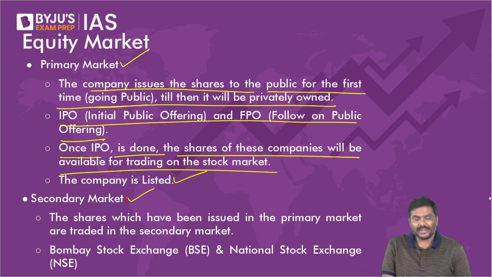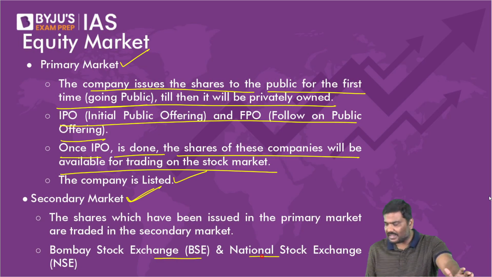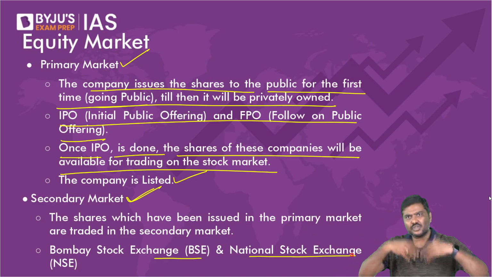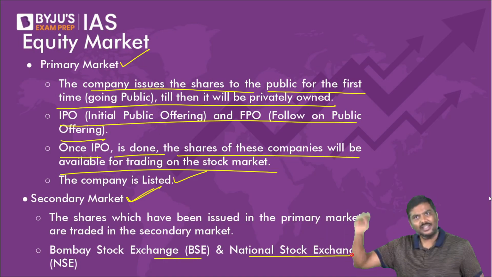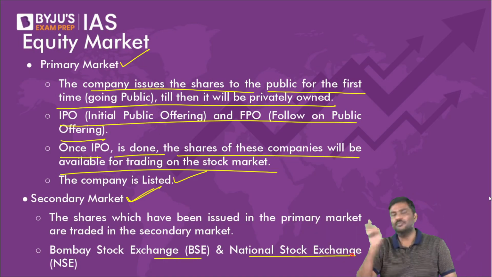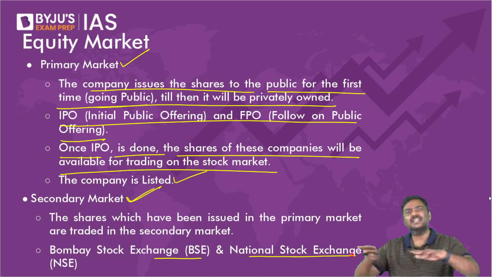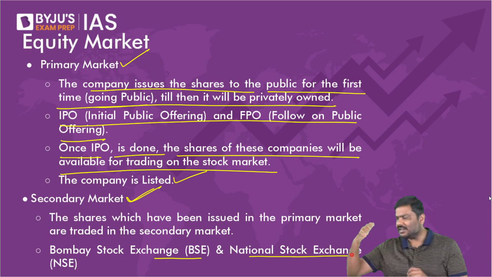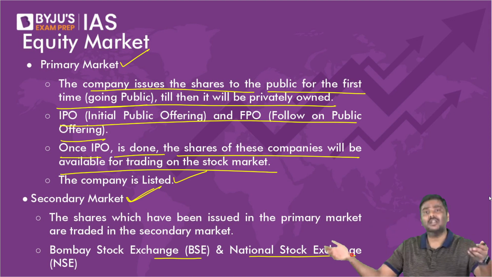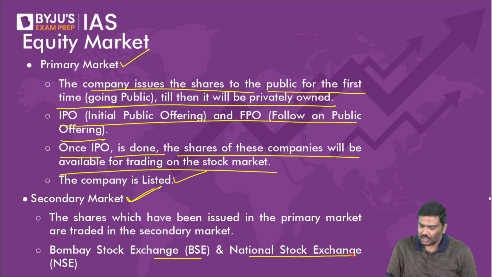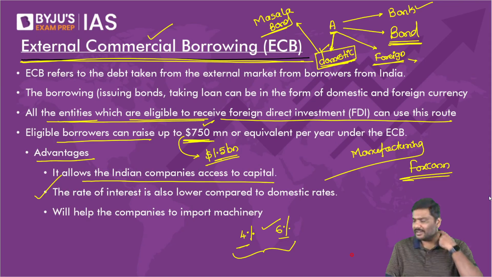Secondary market, the best example is BSE, Bombay Stock Exchange, and NSE, National Stock Exchange. The companies which are listed in BSE, their stocks are traded in BSE. Those listed in NSE, their shares are traded in the NSE. BSE as well as NSE are very important stock markets in India. We also have regional stock markets, but regional are not important. At the national level, two important stock markets are there: Bombay Stock Exchange and National Stock Exchange. Okay, done. So this is basically the idea of primary and secondary market.